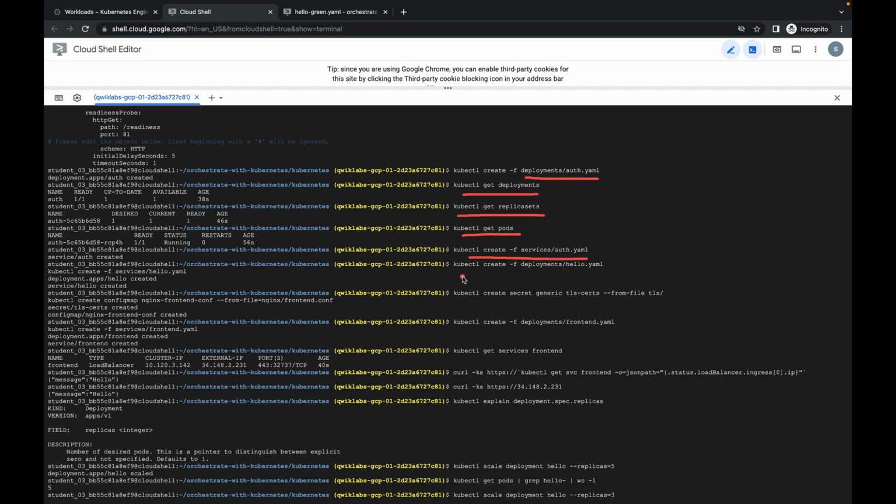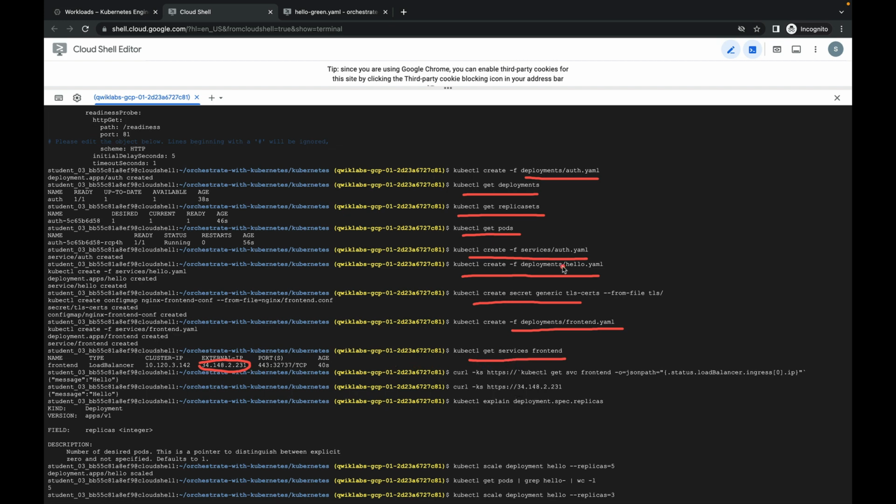Then one more deployment, we will deploy hello.yml, and then apply the secret TLS cert on that deployment, and the front-end YML is also deployed. This is the command kubectl create -f deployment front-end YML, and this is the service to check whether the service is created or not. Once the service is created, the public IP will be enabled and displayed to access the external things.